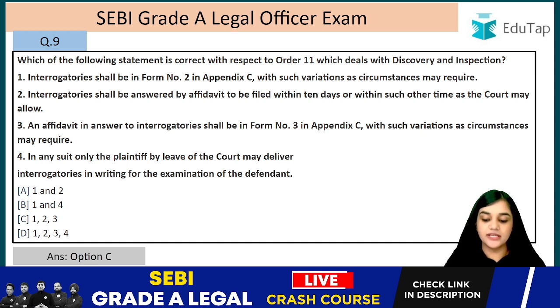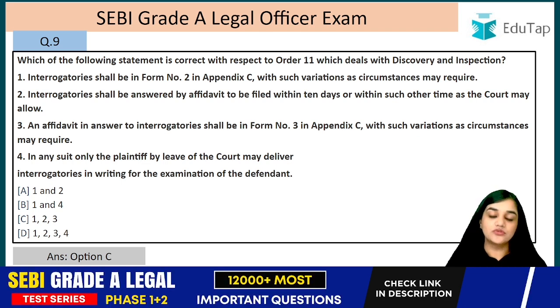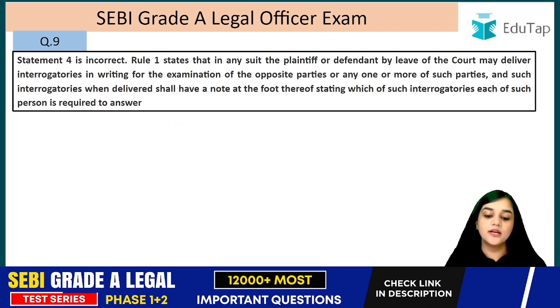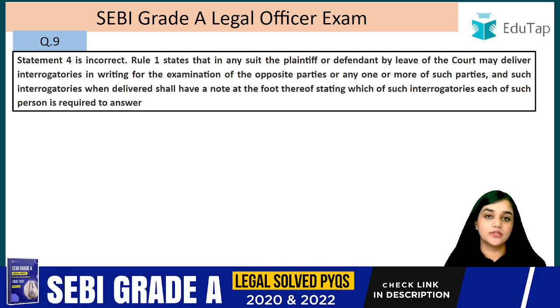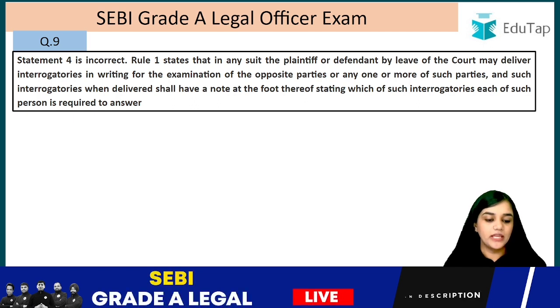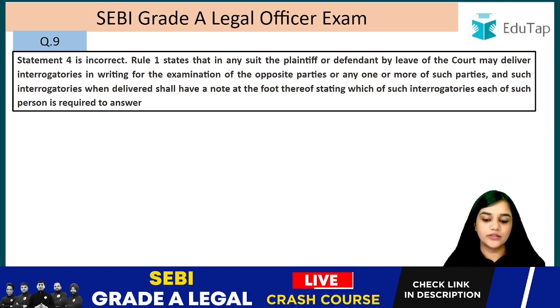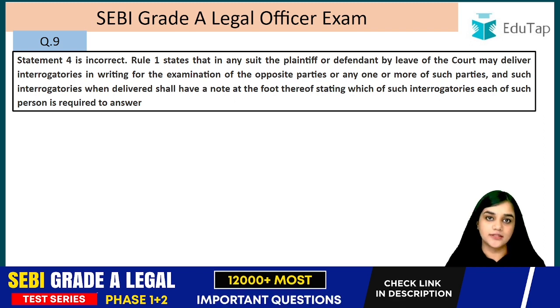The answer is option C, that is, the first, second and third statements. They are correct, but the fourth one is not correct. Let's read the fourth statement. The correct statement is Rule 1, which states that in any suit, the plaintiff or the defendant, by the leave of the court, may deliver interrogatories in writing for the examination of the opposite party. So the interrogatories can be delivered by both the plaintiff or the defendant, right? Examination of the opposite party or any one or more of such parties, and such interrogatories when delivered shall have a note at the foot thereof stating which of the interrogatories each person is required to answer.